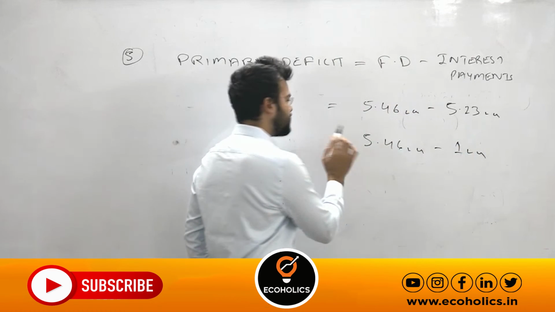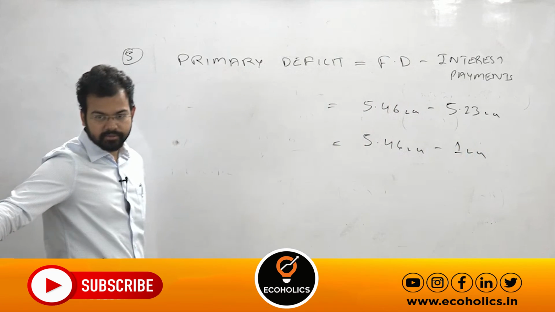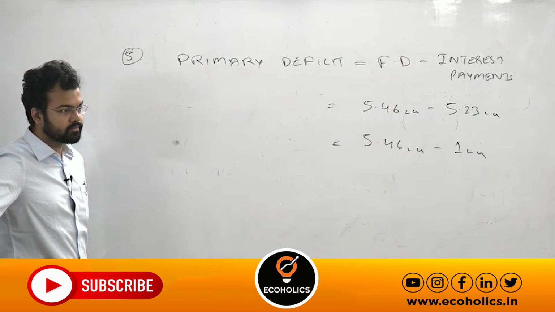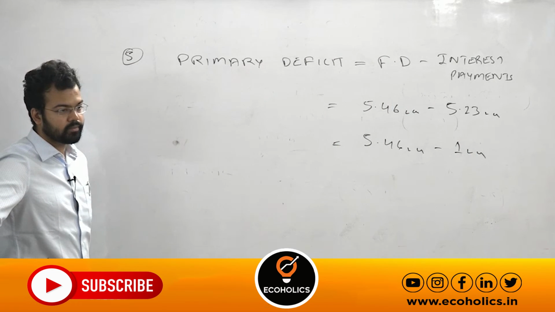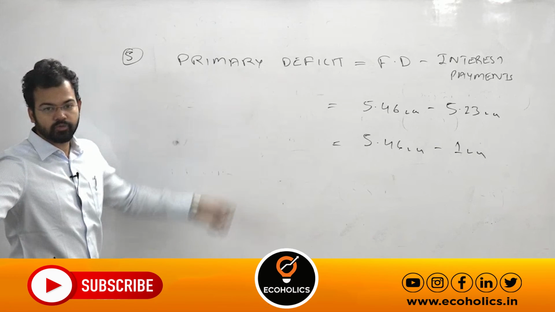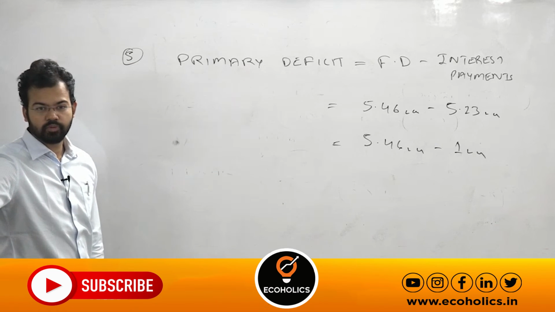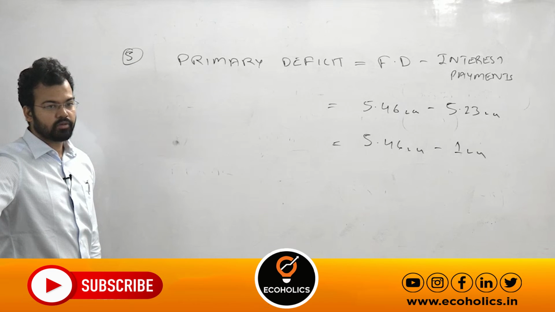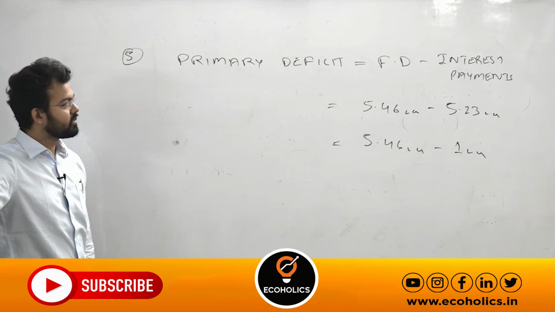Suppose there are two conditions. Which one is better? Option 1, option 2. How many of you are saying option 2? Option 2 is better. Option 1 is better.